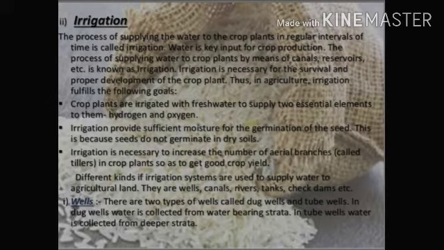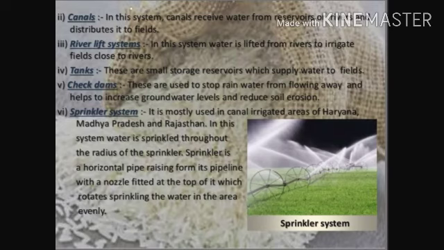In dug wells, water is collected from the water-bearing strata, and in the tube well, water is collected from the deeper strata. Next is the canals. In this system, canals receive water from the reservoirs and then distribute it to the field.